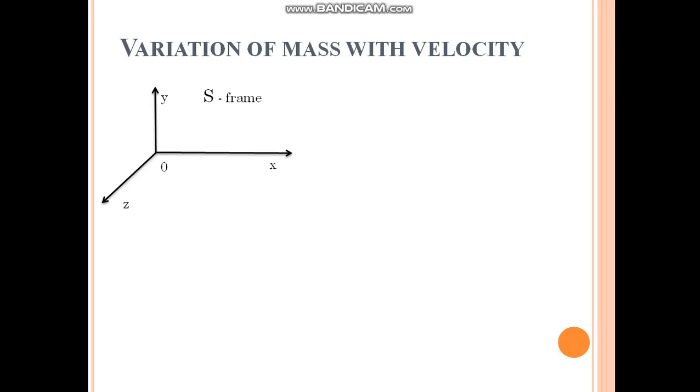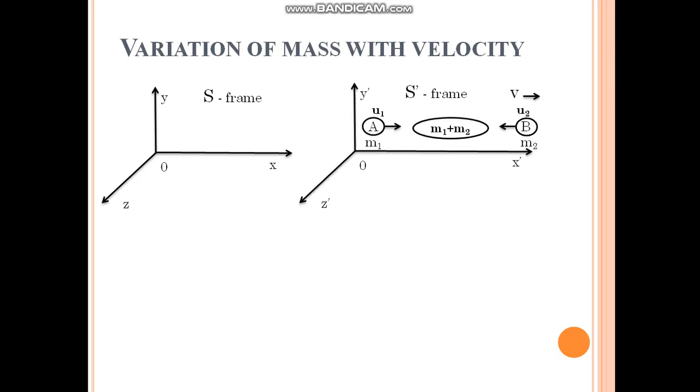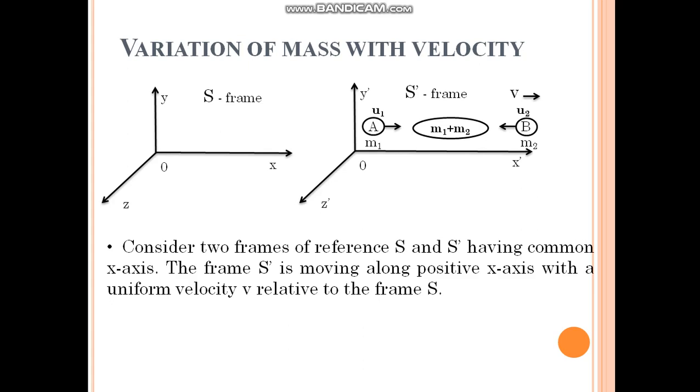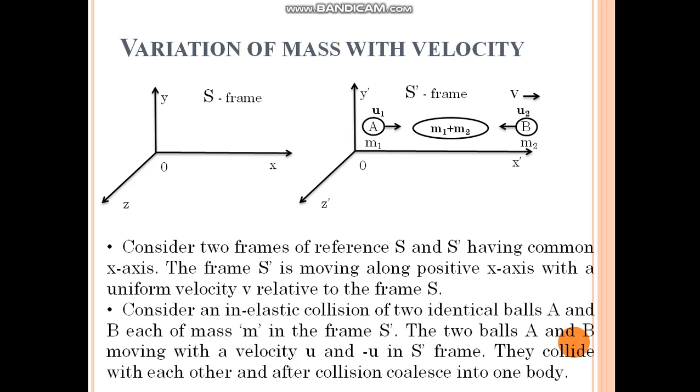Heading: variation of mass with the velocity. Here consider two frames of reference, S and S dash. Both the frames have a collinear x-axis. The frame S dash is moving along the positive x-axis direction with a uniform velocity v with respect to the frame S.